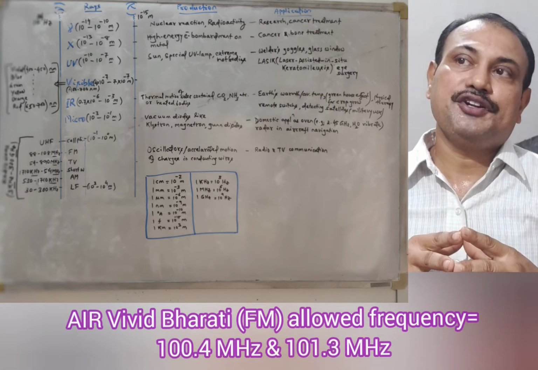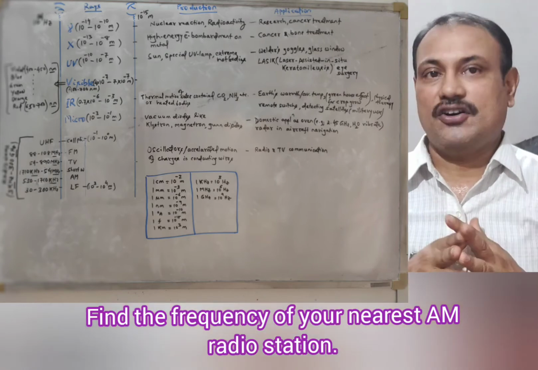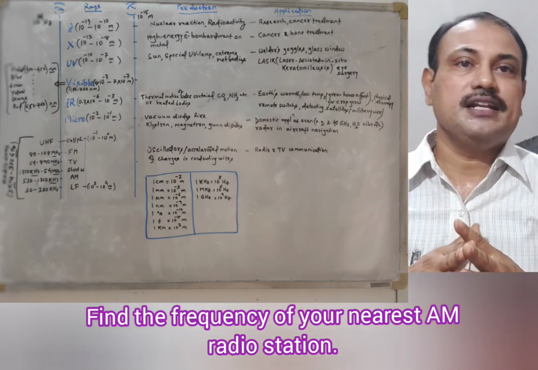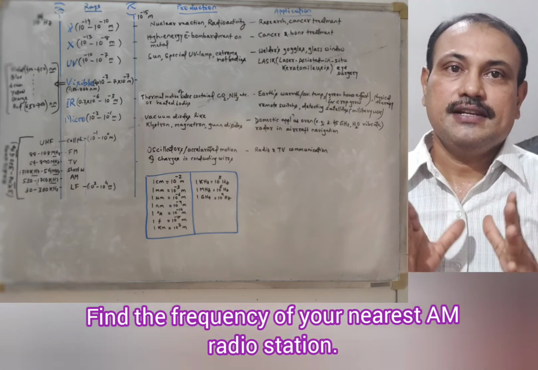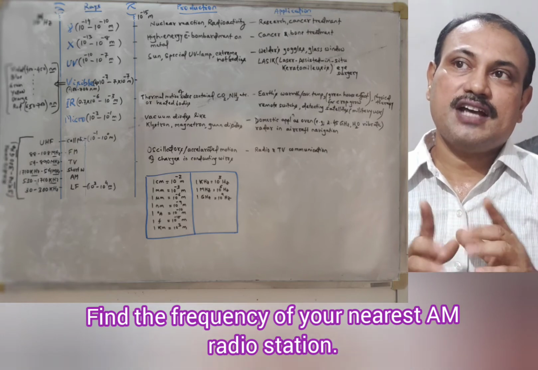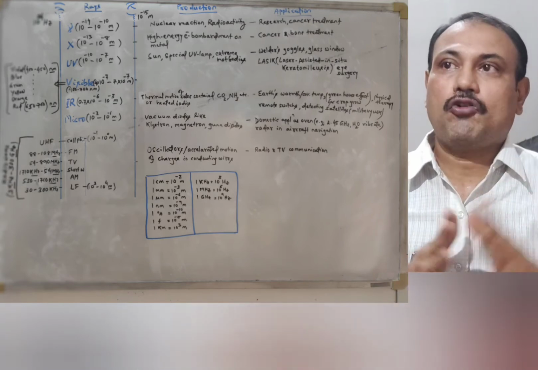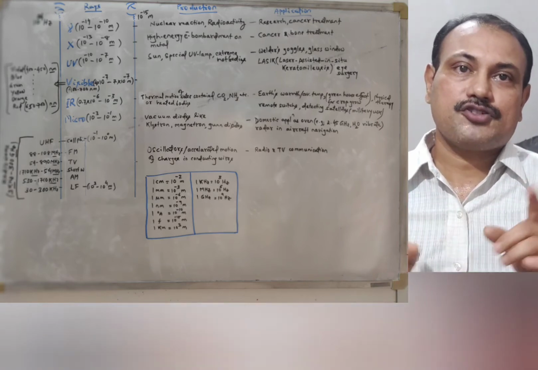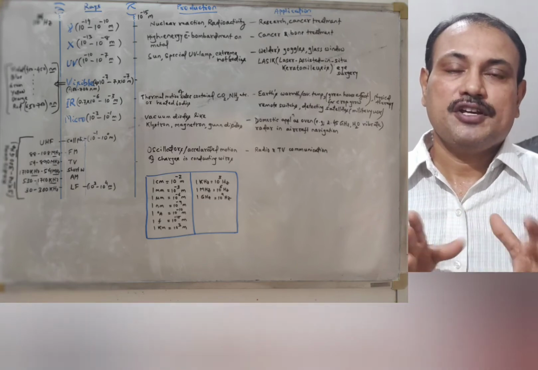Similarly, the allowed region for television is 54 to 890 megahertz. That is what is allowed for televisions. Beyond that, you cannot send other frequencies for television communications. Then the shortwave range is allowed for 1710 kilohertz to 54 megahertz. This is also allowed for shortwave communications, mostly in research institutions.